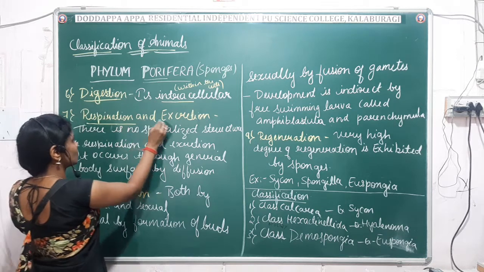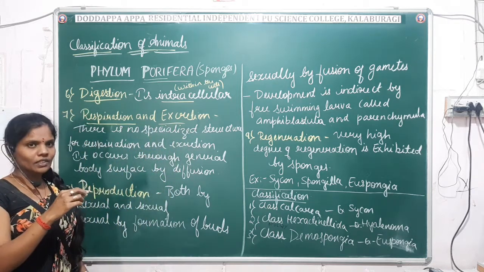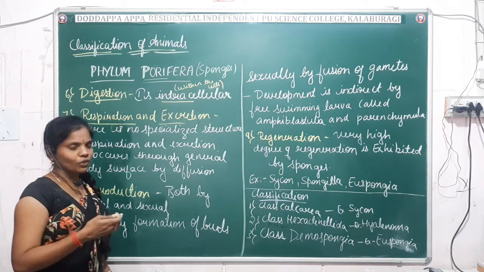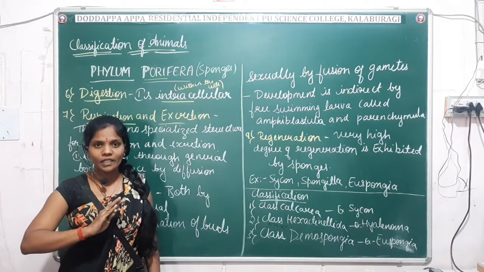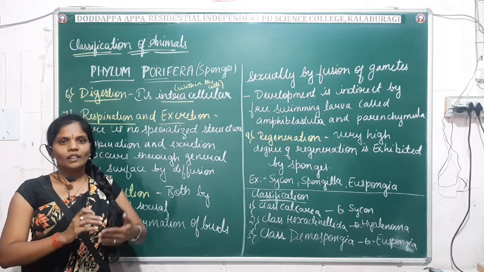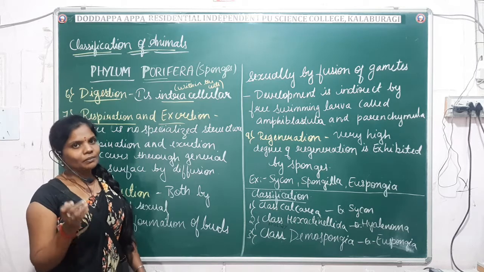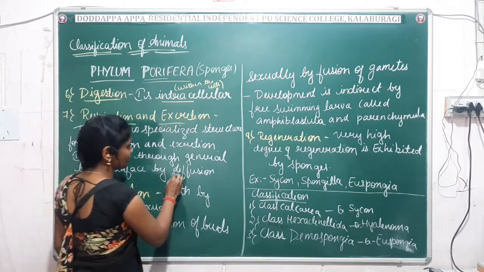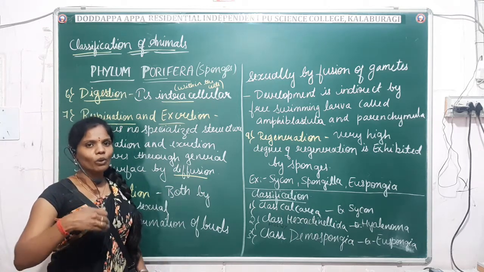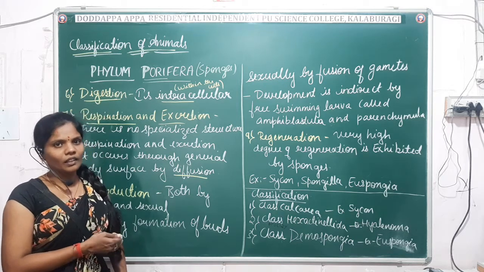What about next, respiration and excretion? You already know the definitions. What do you mean by respiration? What is excretion? So how do poriferans function? Generally for respiration and excretion, they don't have any specialized organs or specialized structure. You will not find that in case of poriferans. Instead of that, they have a very simple mechanism known as diffusion. Generally the respiration and excretion take place through the body surface only, by the simple method known as diffusion.